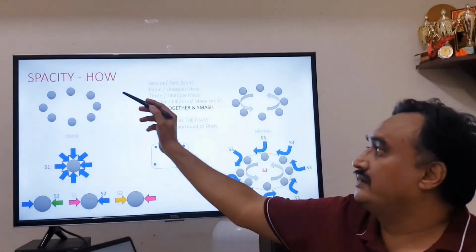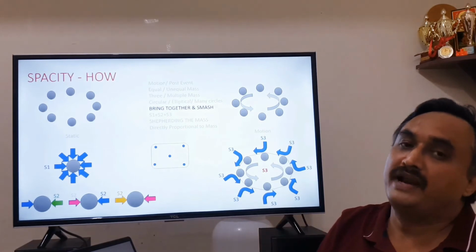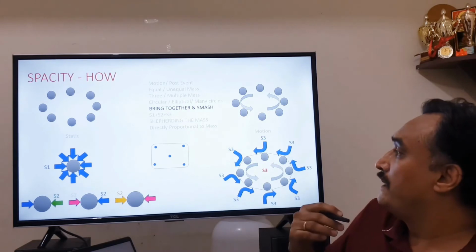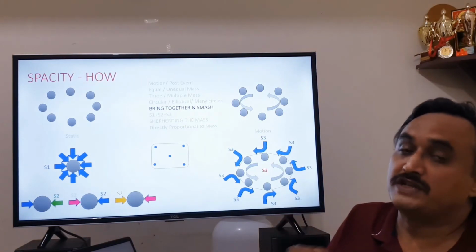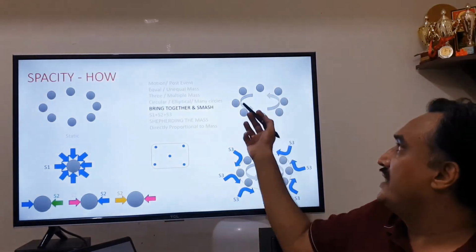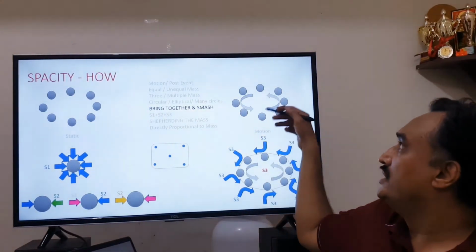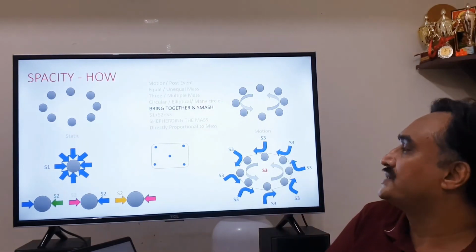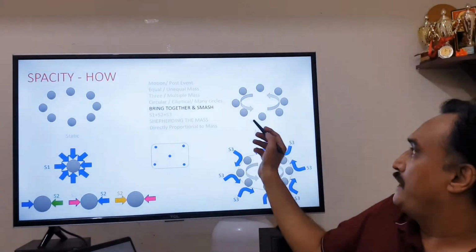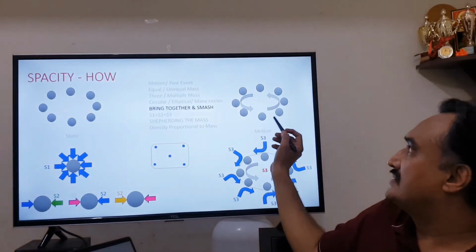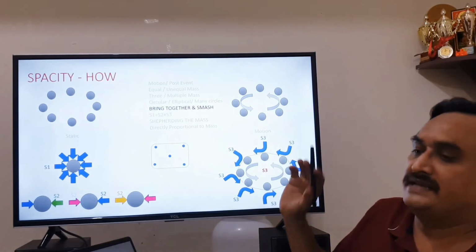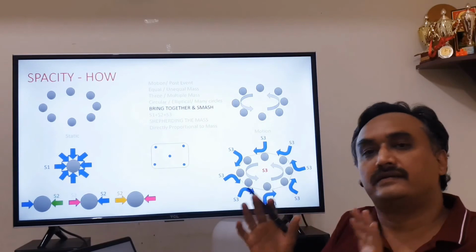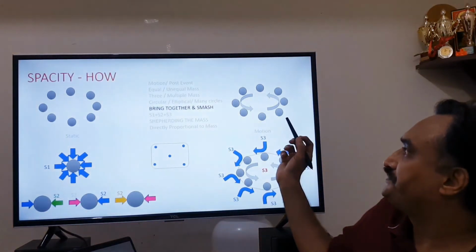But for the moment, when it was static, it was easier for space to bring it together so that it can act. But space now has to act on masses which are already in motion. The general tendency of these masses in motion is to fly away from the system because of the inertia, centrifugal force and things like that. Now, we could either consider these masses as equal masses, it does not make a difference. Spacity does not make a difference between equal and unequal masses. It acts on all kinds of masses.